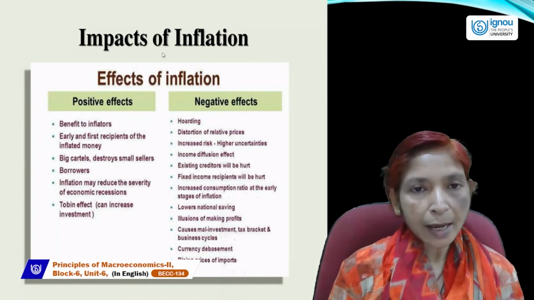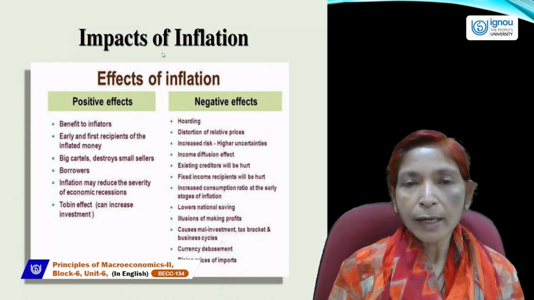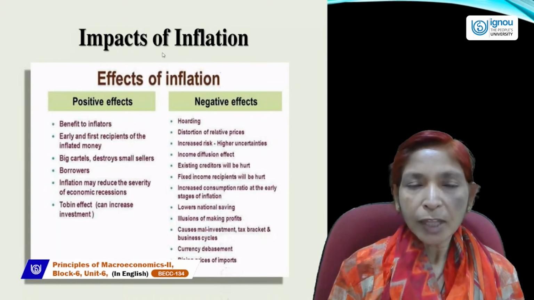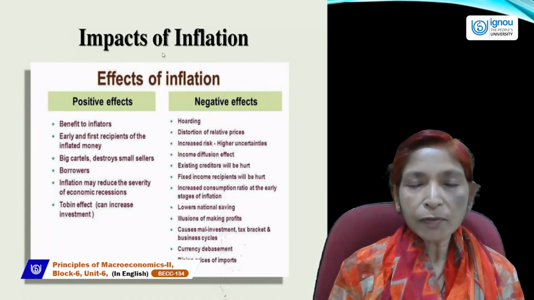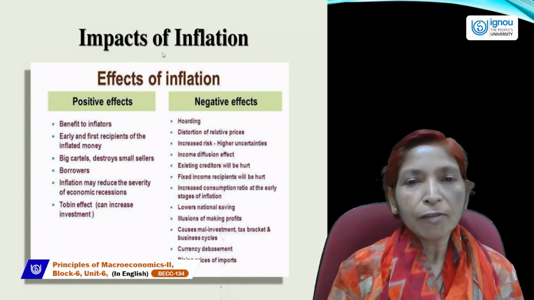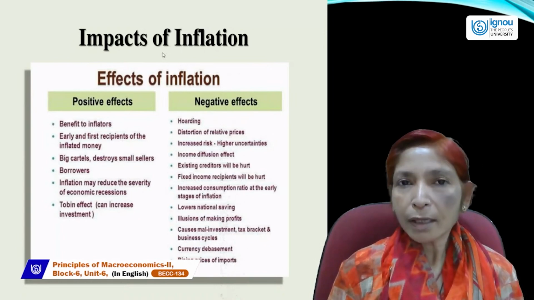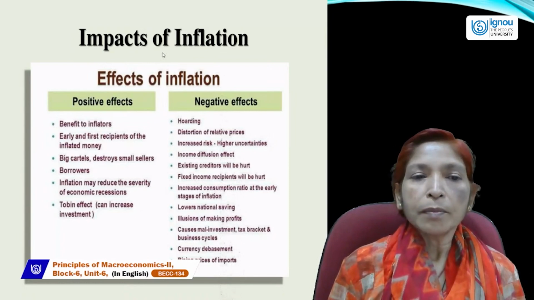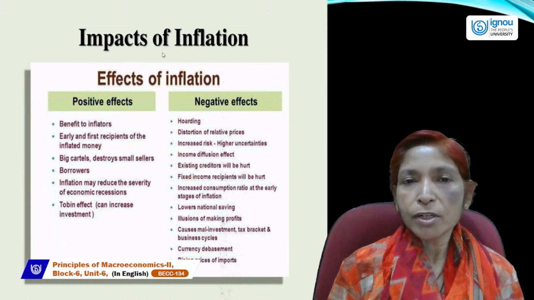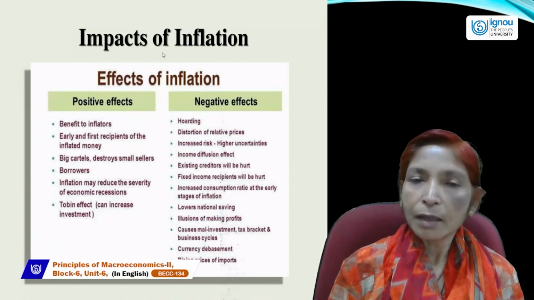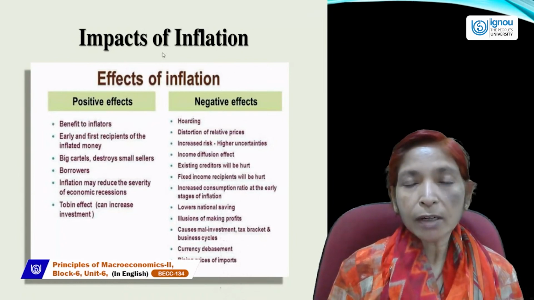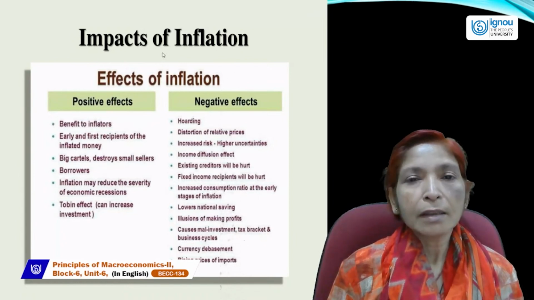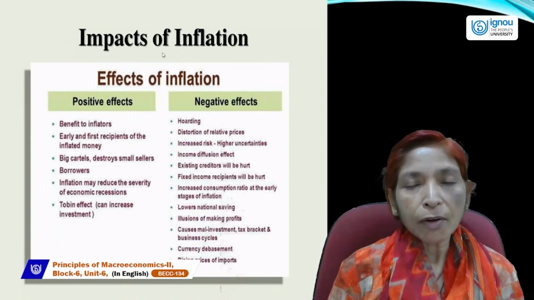So inflation has large negative impacts rather than positive effects. So inflation generally affected badly all the countries, but mild inflation or creeping inflation is good for the country rather than deflation. But when the inflation rate increases at a higher rate, that will be bad for the economy.